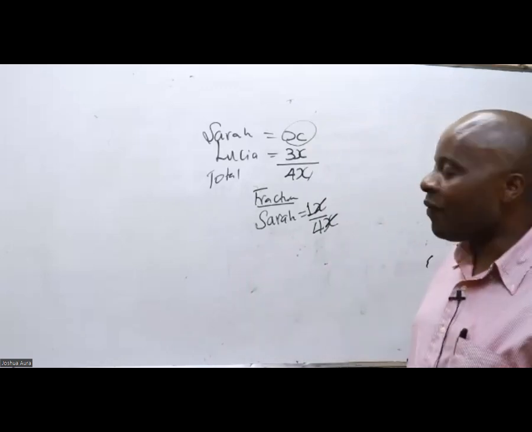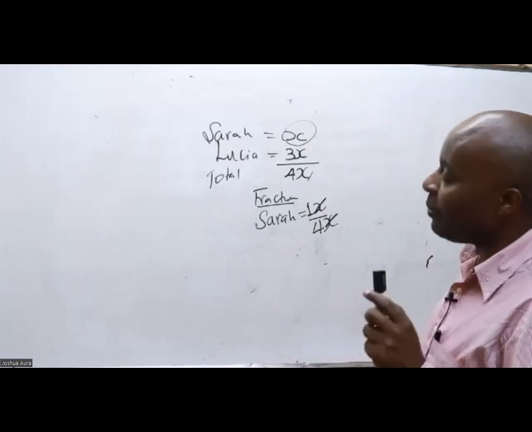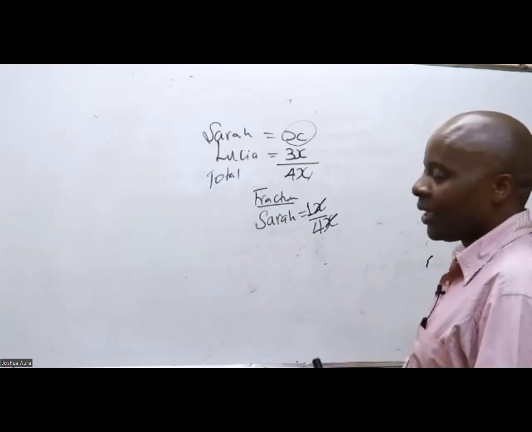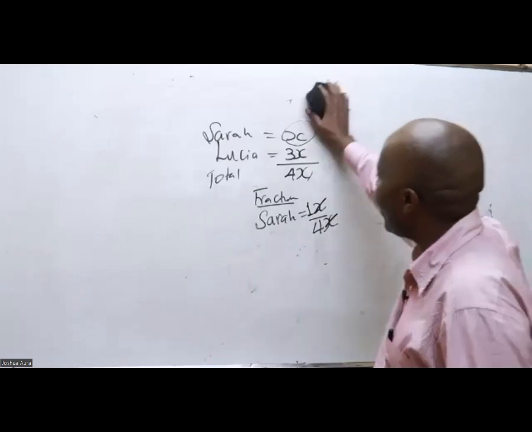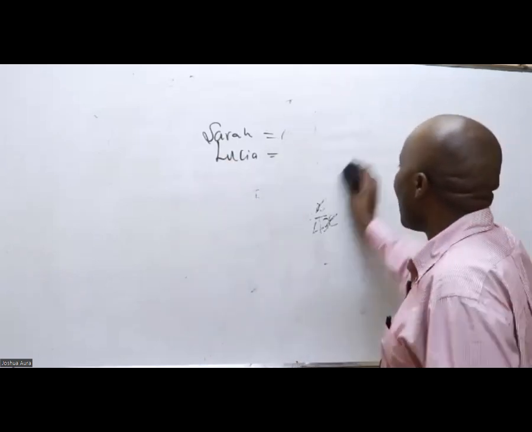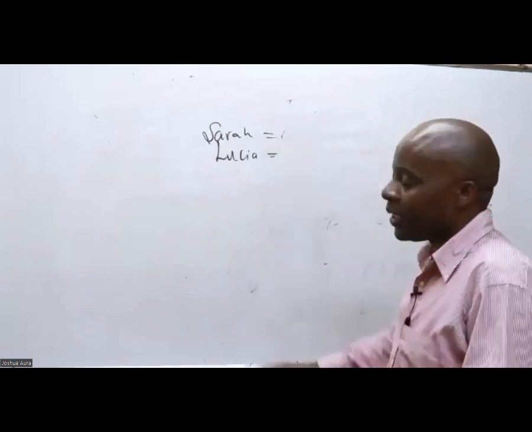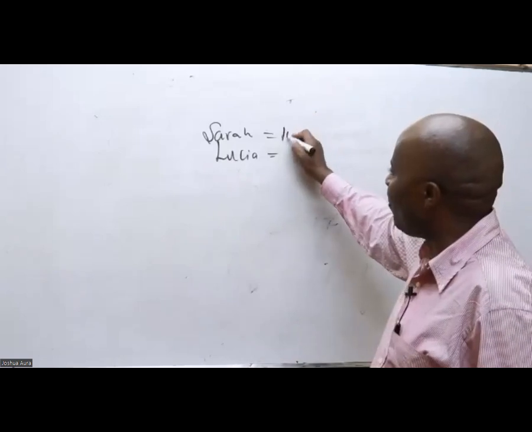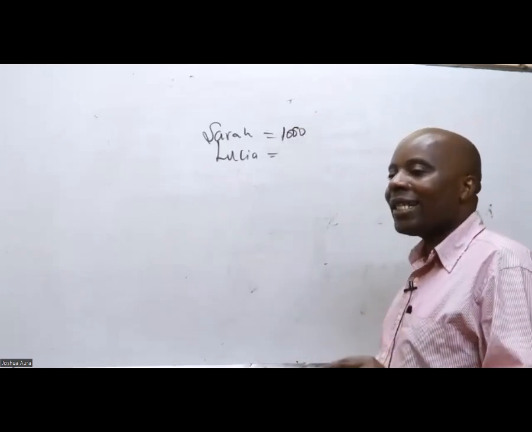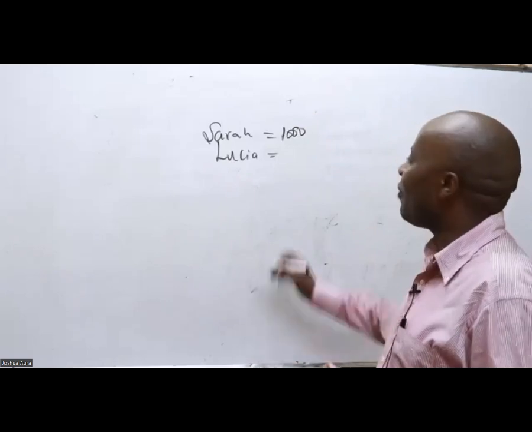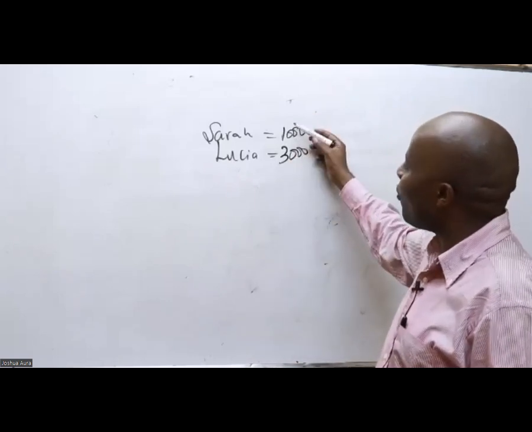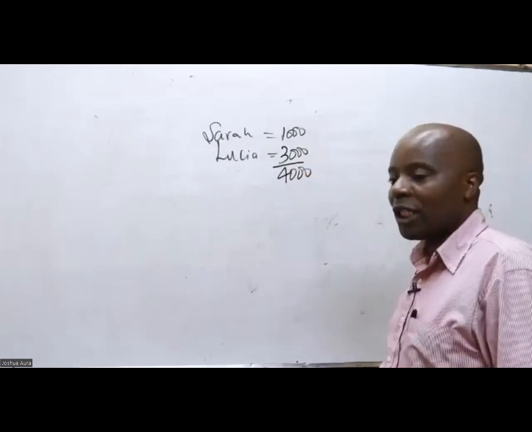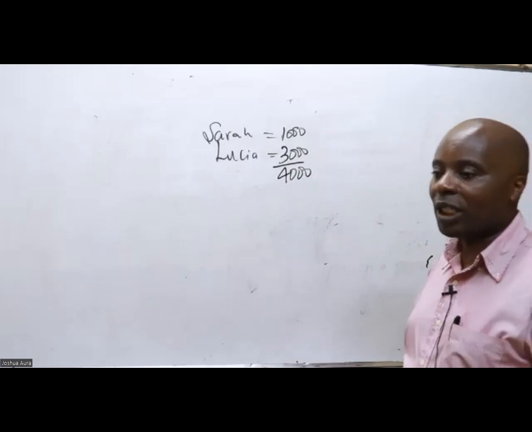Now listen, whenever it comes to fractions, you must be very, very careful. If, for example, we are talking of money, and Sarah answered only 1 question nicely and I gave her 1,000 bob, and Lucia answered 3 questions correctly so we gave her 3,000 bob, then to convert these to fractions, first of all I must get the total, which is 4,000.